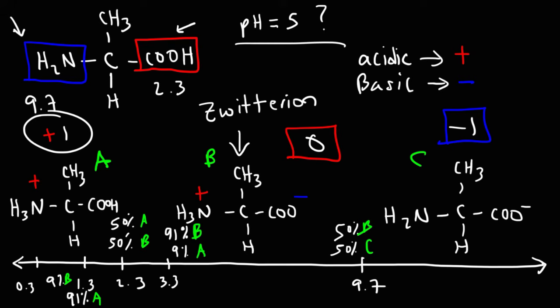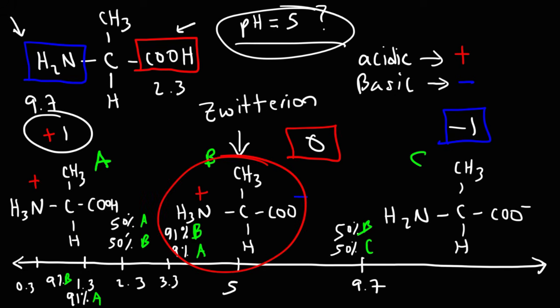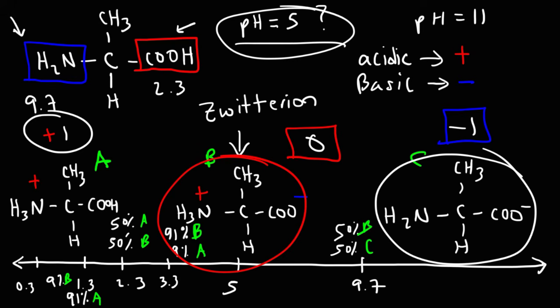So let's say, to answer this question, what is the structure at a pH of 5? A pH of 5 will be here, which would correspond to this particular structure. If the pH was 11, we would have this form of the amino acid. If the pH was, let's say, 1, this form of the amino acid will be the dominant form in the solution. So that's how you can tell based on the pH.